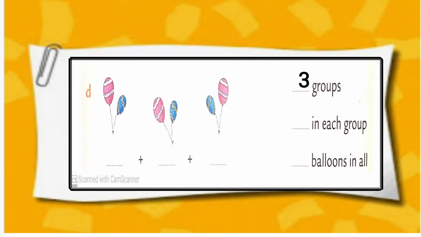Sum number D, three groups of balloons. 2 balloons in each group. 2 plus 2 plus 2. 6 balloons in all.